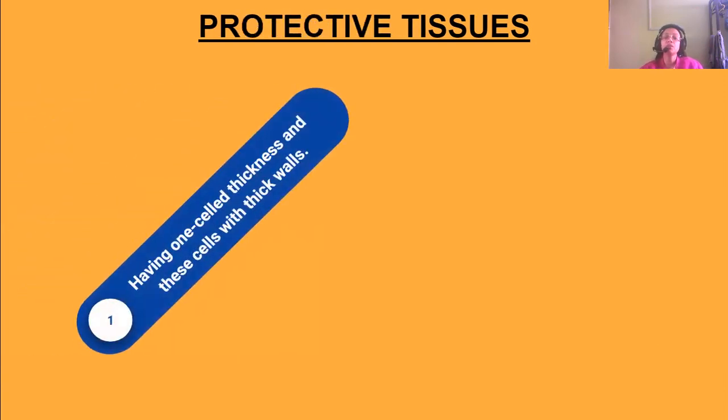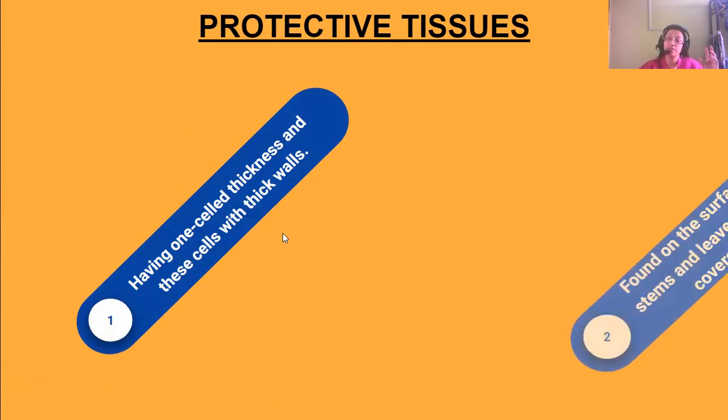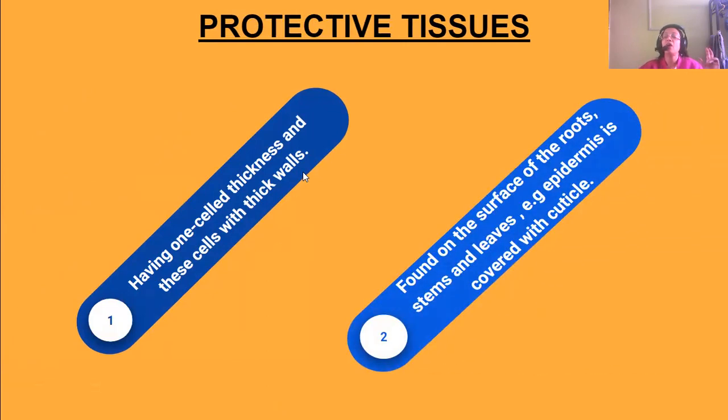Next, these protective tissues have one cell thickness, and these cells have thick walls. So their characteristic feature is that they are one cell thick, and the cells have thick walls.